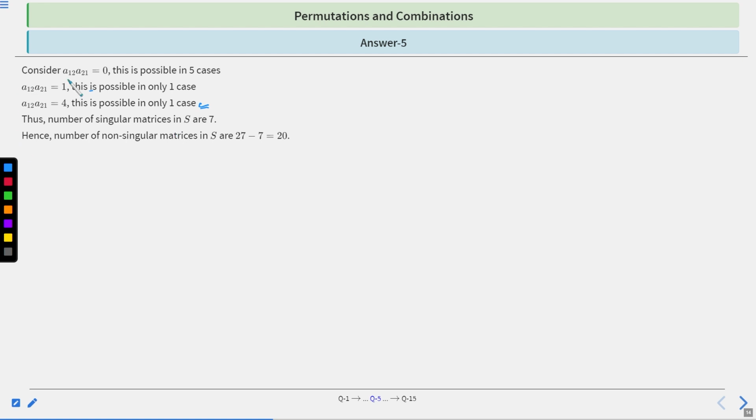So how is it 0 for 5 cases? We can see that A12 and A21 can be either 0 0, or 0 1, or 0 2, or 1 0, or 2 0. Clear. So 1, 2, 3, 4, 5 cases. So there are 5 cases.